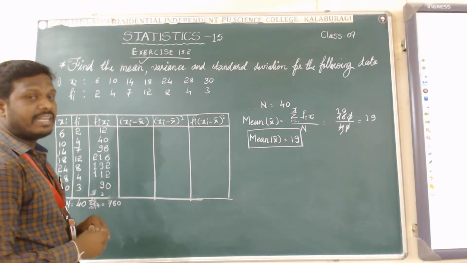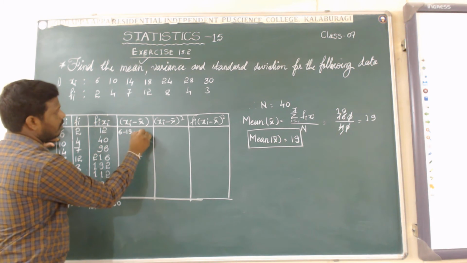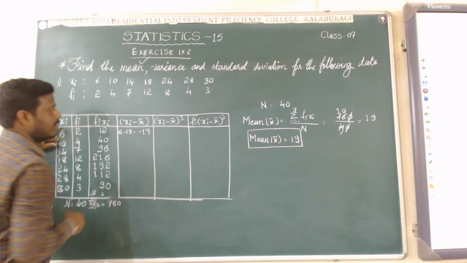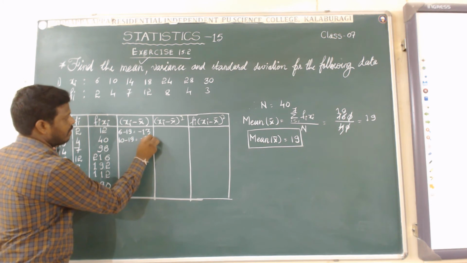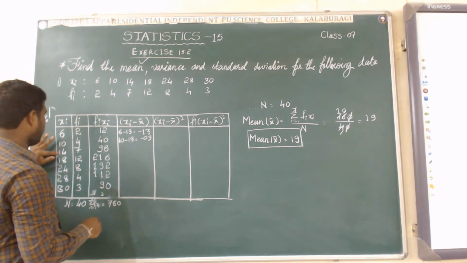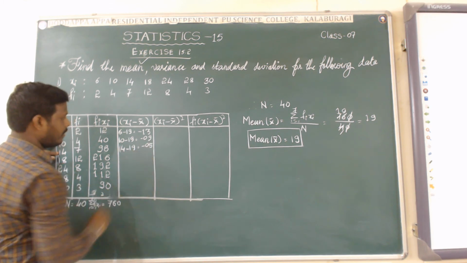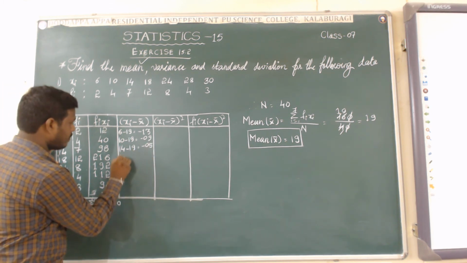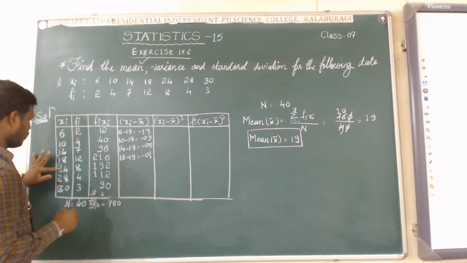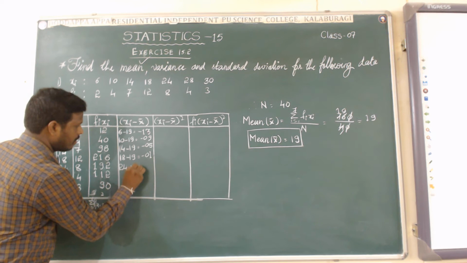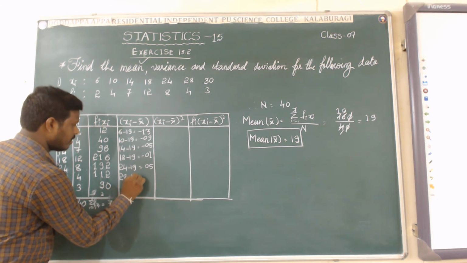The mean is 19, and you subtract it from the xi values. 6 minus 19 equals minus 13. 10 minus 19 is minus 9. 14 minus 19 equals minus 5. 18 minus 19 equals minus 1. 24 minus 19 is 5. 28 minus 19.